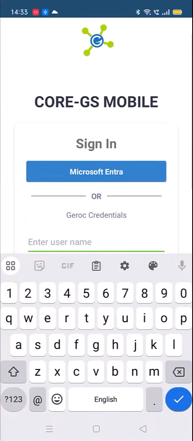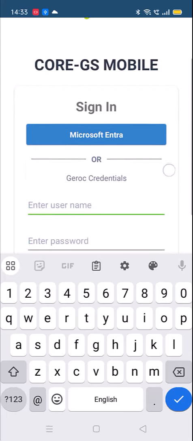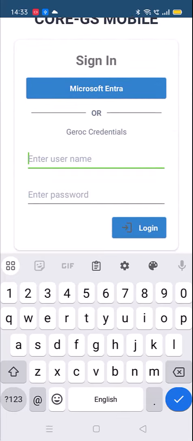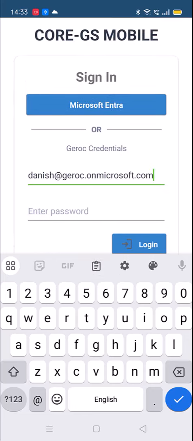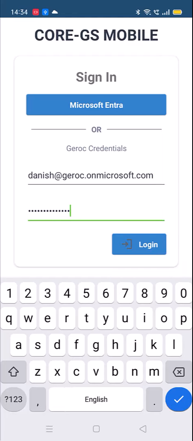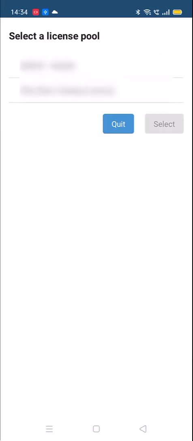Use the same credentials you use for the Jarek portal, or log in with Microsoft Entra if it's linked to the portal. After logging in, choose your desired license and then select the database.